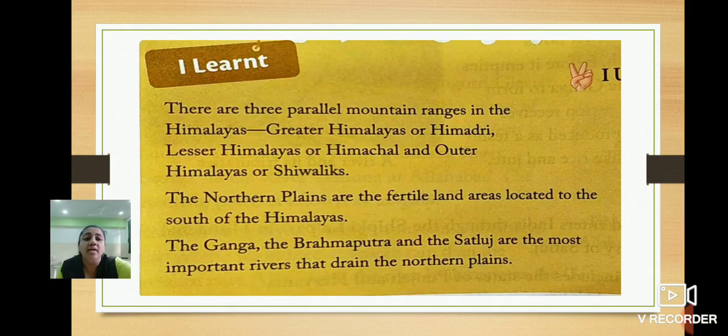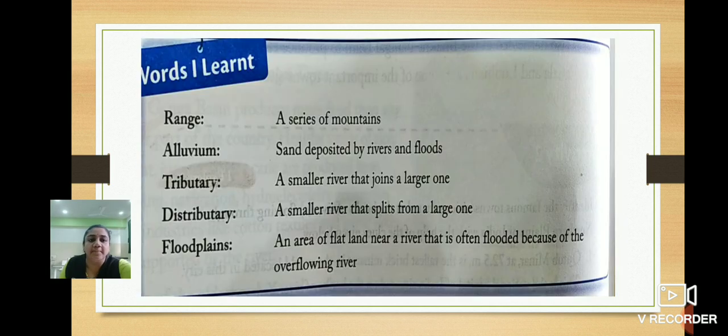So in this way, children, in this lesson we have learnt there are three parallel mountain ranges in the Himalayas. They are the Greater Himalayas or Himadri, Lesser Himalayas or Himachal, and Outer Himalayas or Shivaliks. The northern plains are the fertile land areas located to the south of the Himalayas. Children, south of the Himalayas, not south of India. The Ganga, the Brahmaputra and the Satluj are the most important rivers that drain the northern plains. These are the main points which we have learnt in this lesson.